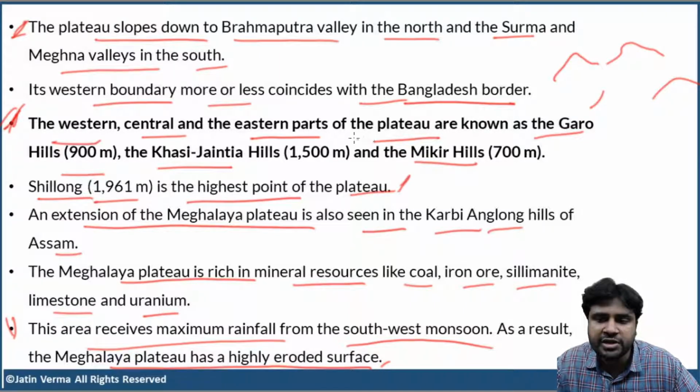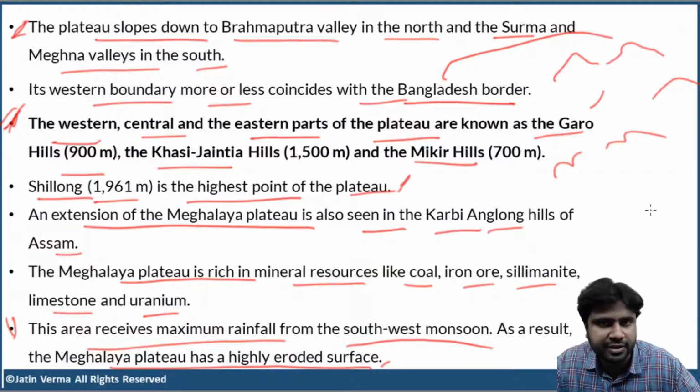Now, we all know that this area is very, very wet. This area receives a lot of rainfall due to southwest monsoon. So, due to rainfall and also due to many rivers and streams, the entire plateau got eroded a lot. The plateau is so eroded that it doesn't look like a tableland at all, but rather it looks like individual hill ranges scattered here and there.